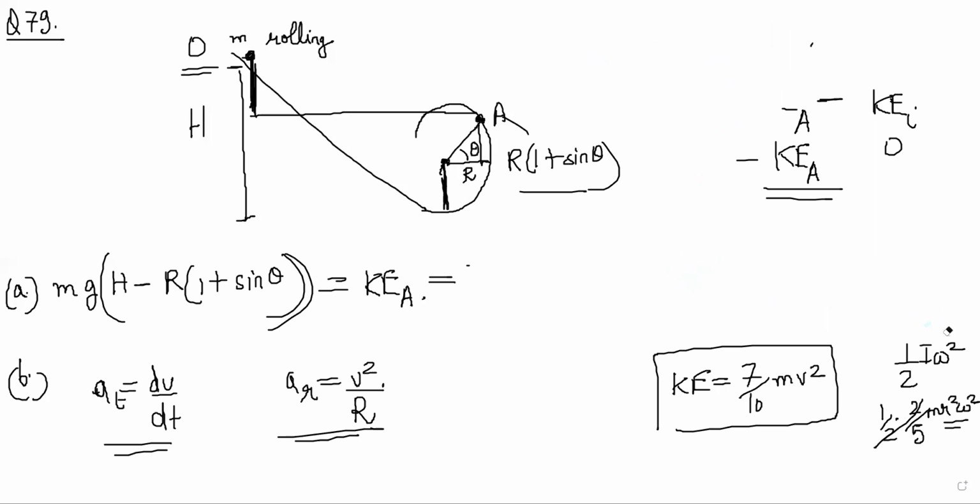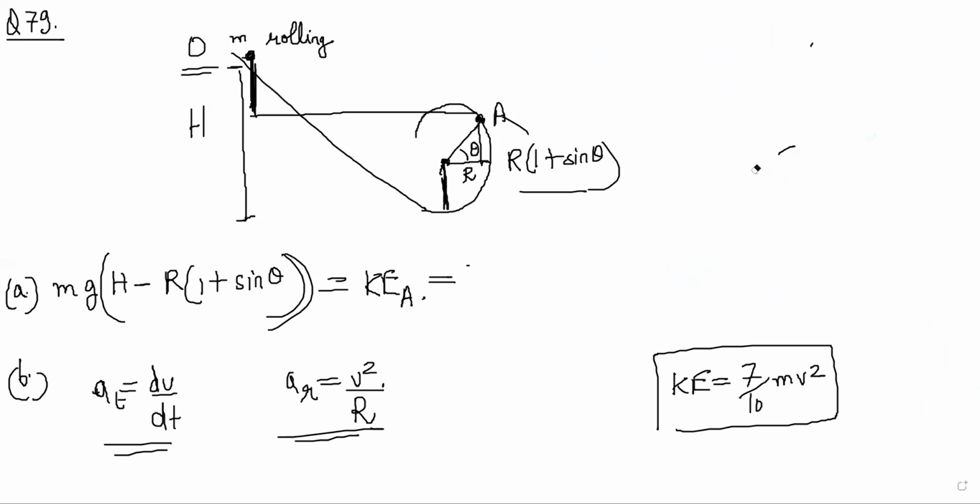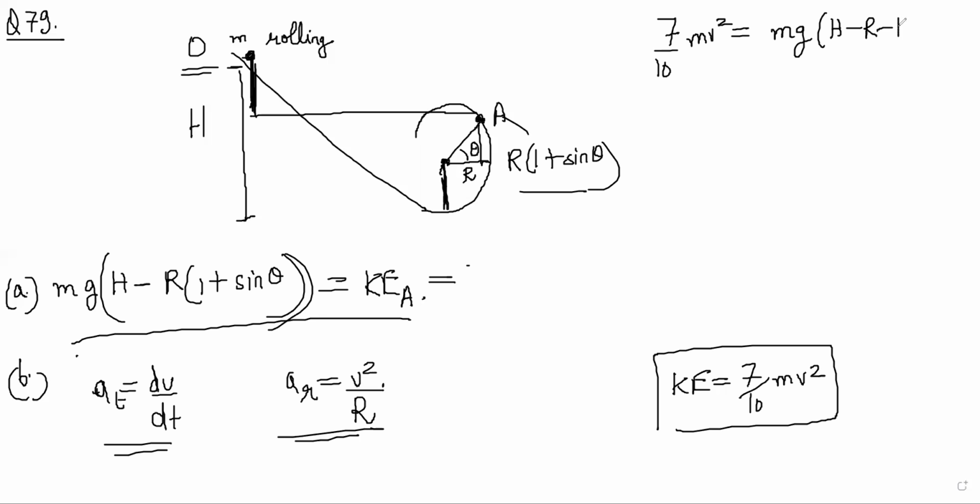Let's put half mv square as that, so you'll get an expression for v. From there you can get dv by dt and v square by r also. So 7 by 10 mv square is equal to mg h minus r sine theta. So m cancels, and we get v square is equal to 10 g by 7 (h minus r sine theta).